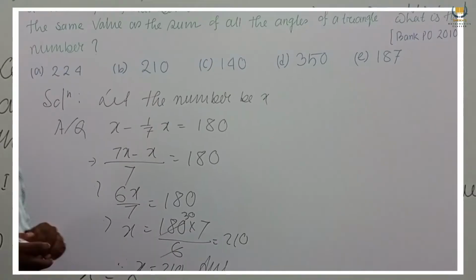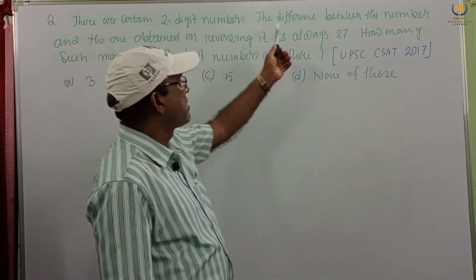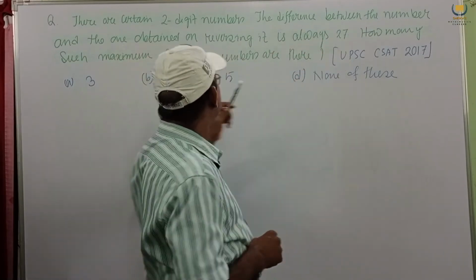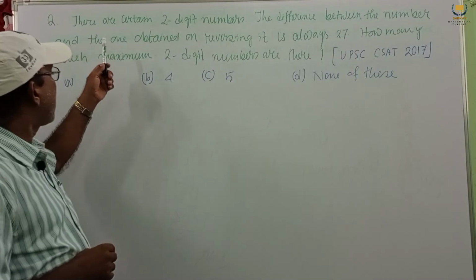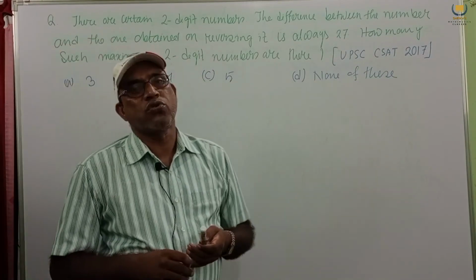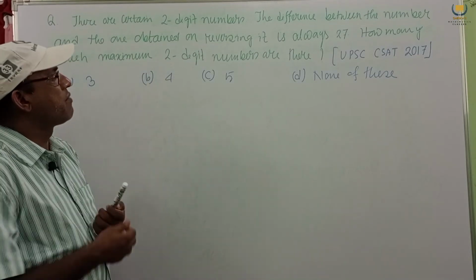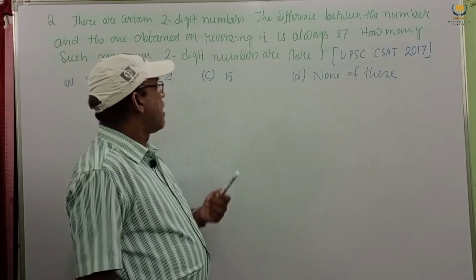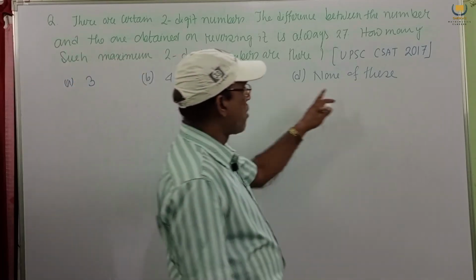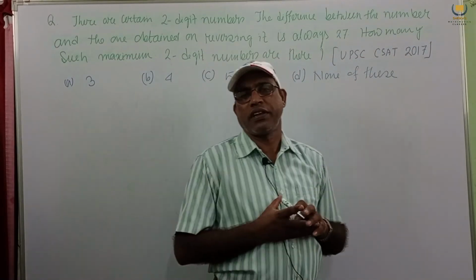There is another interesting problem. There are certain two-digit numbers. The difference between the number and the one obtained on reversing it is always 27. How many such maximum two-digit numbers are there? The options given: 3, 4, 5 and none of this. It was set in UPSC CTET 2017.